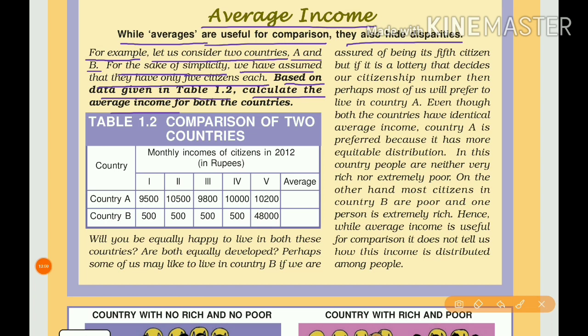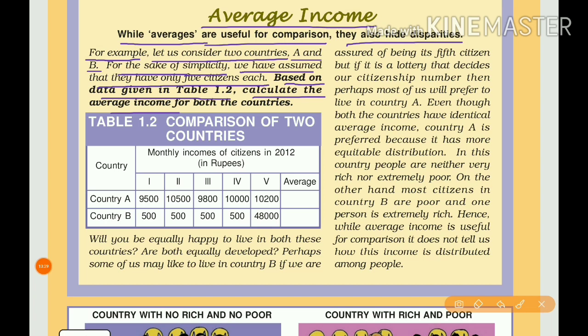This is the monthly income of the citizens of country A. Next, country B: first person 500, second person 500, third person 500, fourth person 500, and the fifth person is earning 48,000. So what is the average? For country A, the average, that is total income divided by the total population of the country, is the average income or per capita income.